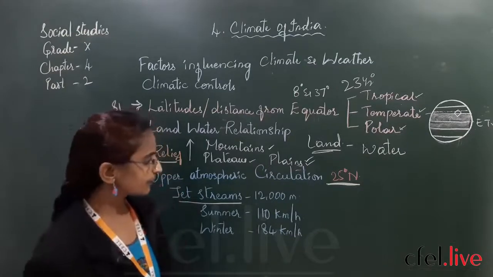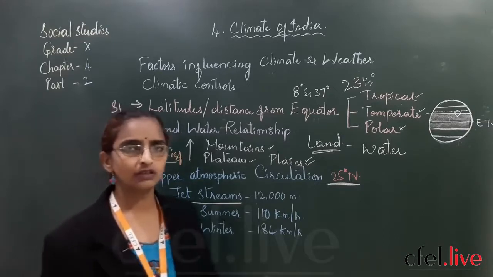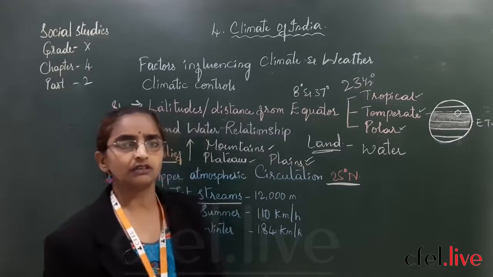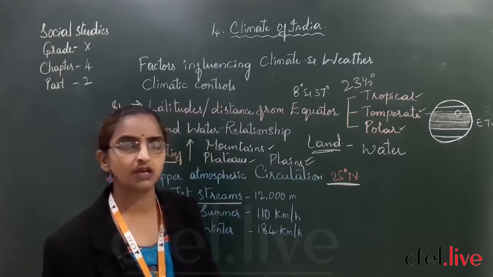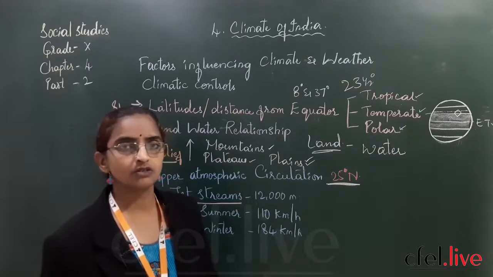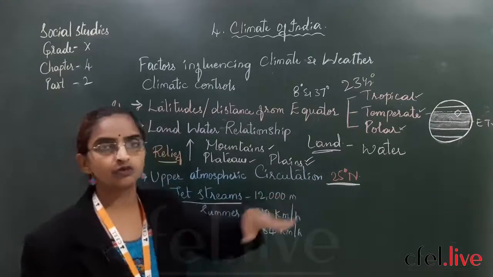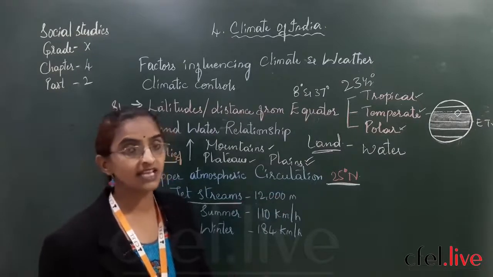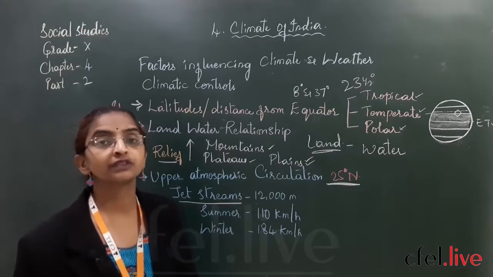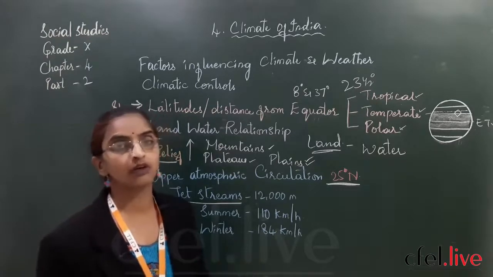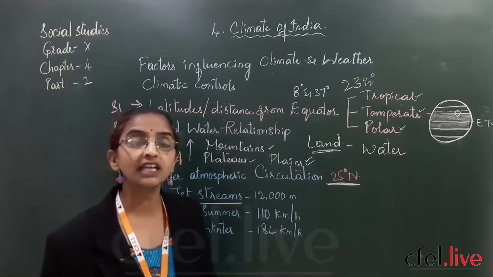That means we can see it at the foot of the Himalayas. Foot of the Himalayas means just down of the Shivalik ranges. You remember, right? Most probably this 25 degrees north latitude passes there, where these jet streams blow, bringing a lot of rainfall and making the surroundings very cool.